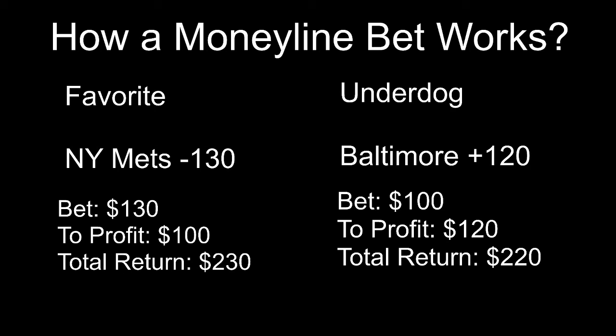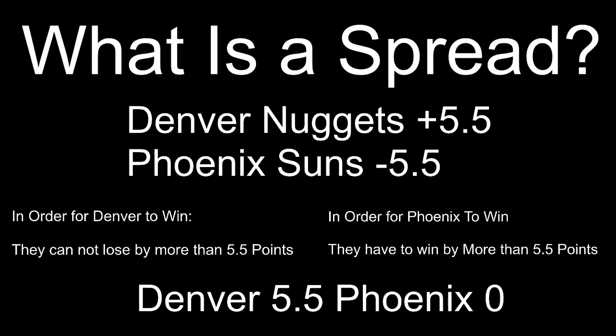So basically, a money line is a team to win the game. All you need is a team to win the game. You don't need them to do anything special, just win. And the lines here represent, for a favorite, how much you have to bet to win 100. And for the underdog, if you bet 100, you will win that number. So that is what a money line is. I hope that clears up what a money line is for people out there that struggle with that or didn't understand that at first.